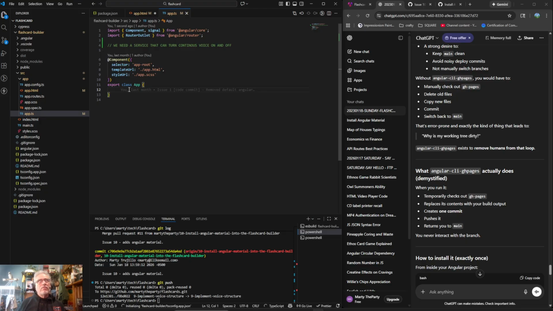The components don't exist yet. We need this service, and that service will get set up here and then implemented in here. It's going to be a forRoot service, so there's only a single one of them.